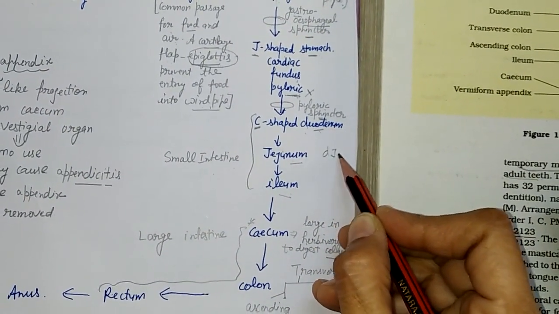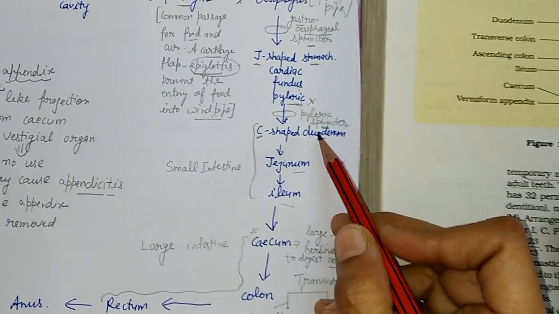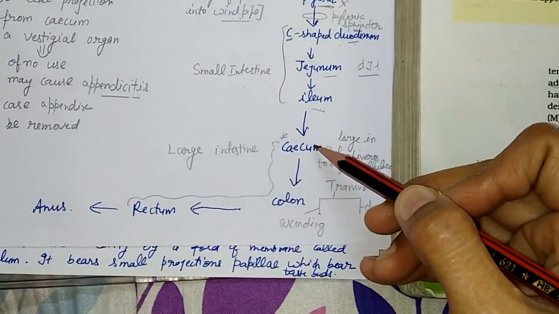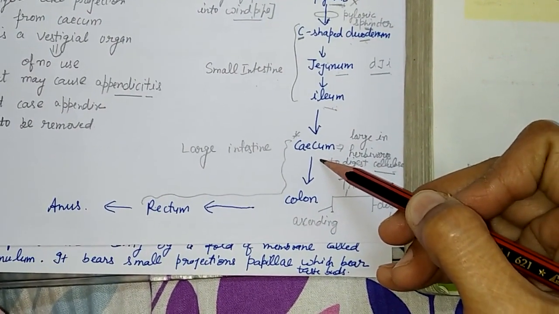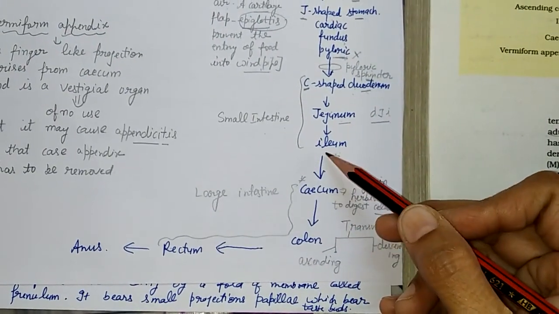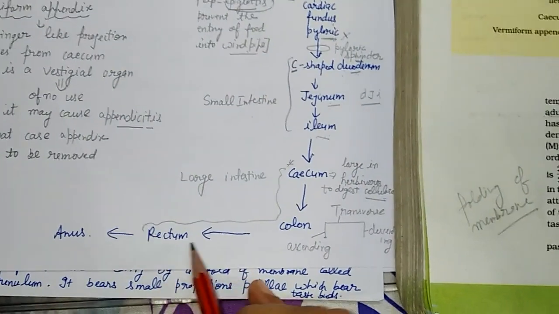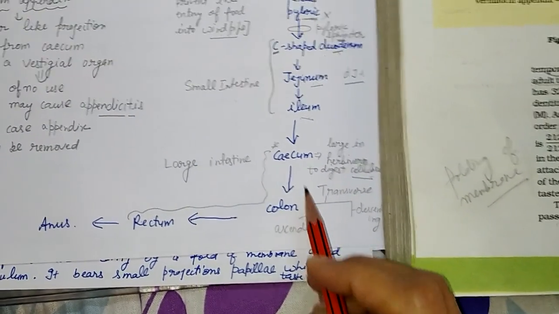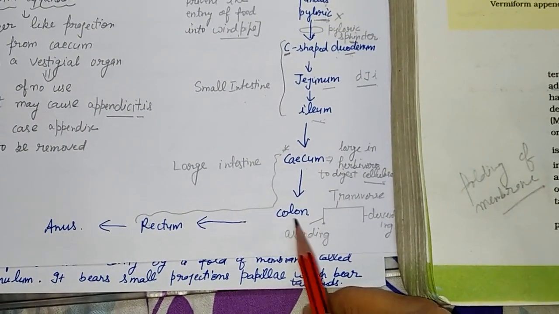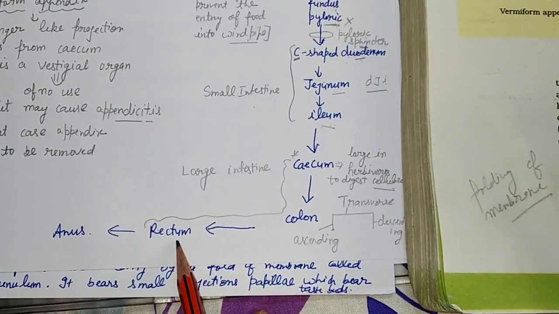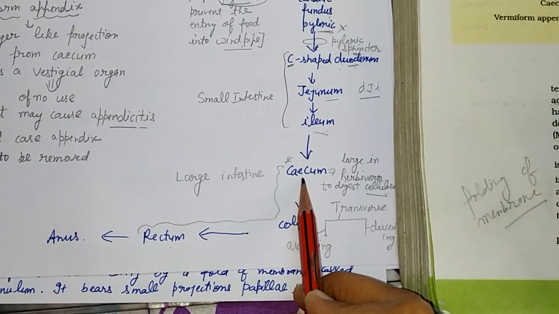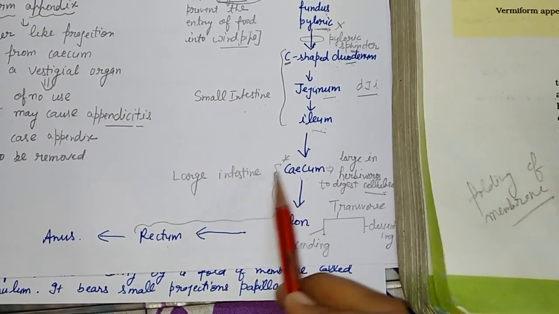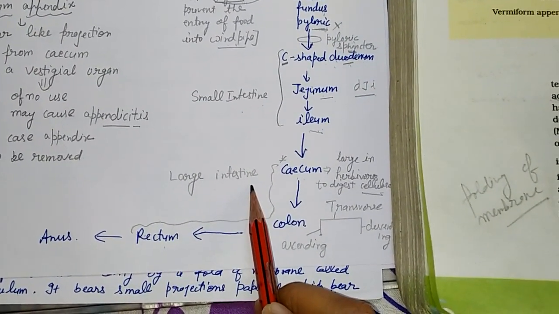Now small intestine has three parts: duodenum, jejunum, ileum. You can always make a simple form. Okay, duodenum, jejunum and ileum. Now ileum ends into the large intestine. First part is the cecum, which leads into the colon and then leads into the rectum. So cecum, colon and rectum, these form the large intestine.